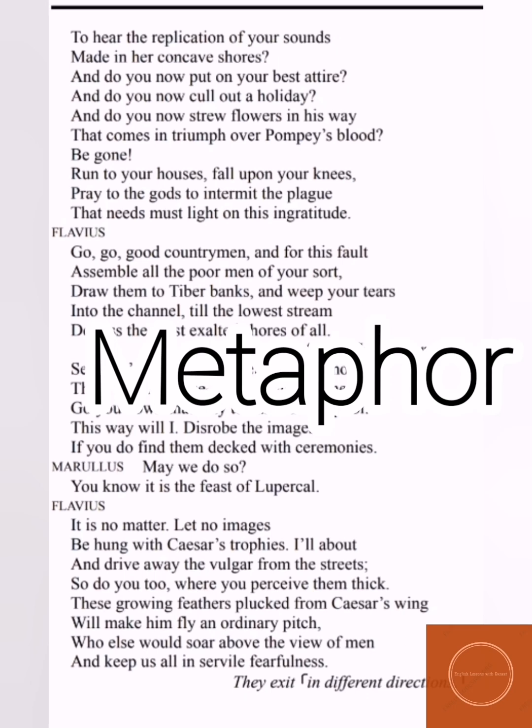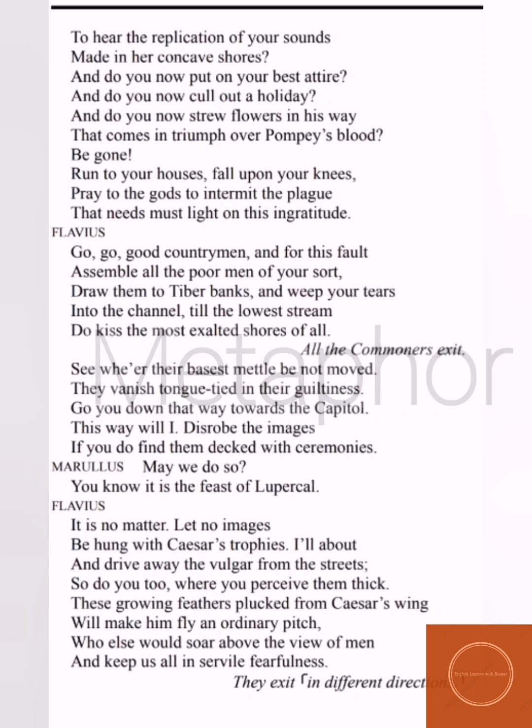In the same way, Caesar is compared to the young falcon, and the feathers are the common Romans. He's saying that if we take away the support of the common citizens of Rome from Caesar, then Caesar will also have to come down to a low level like all of us, and he would not be able to keep all of us in servile fearfulness.